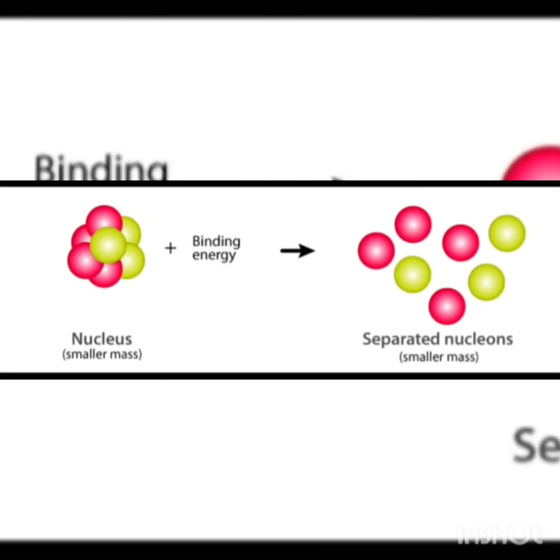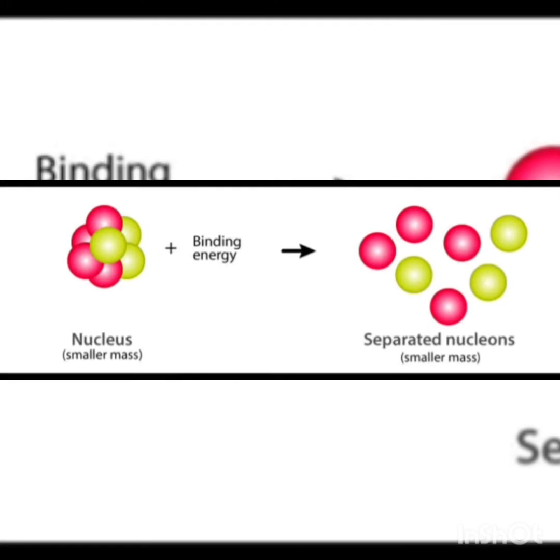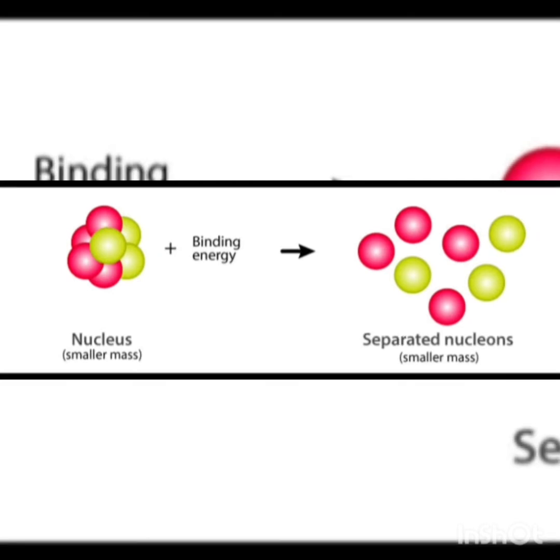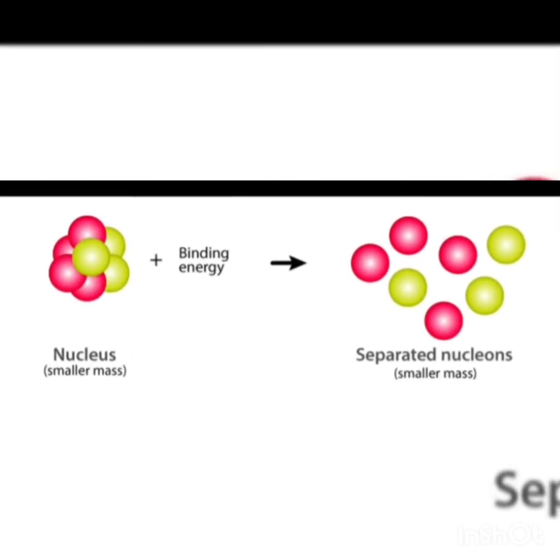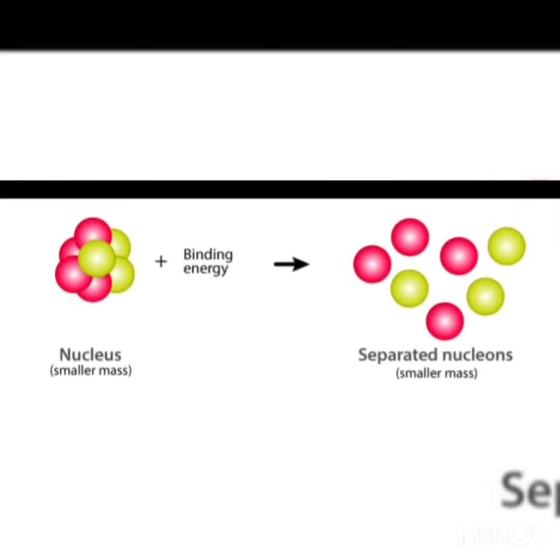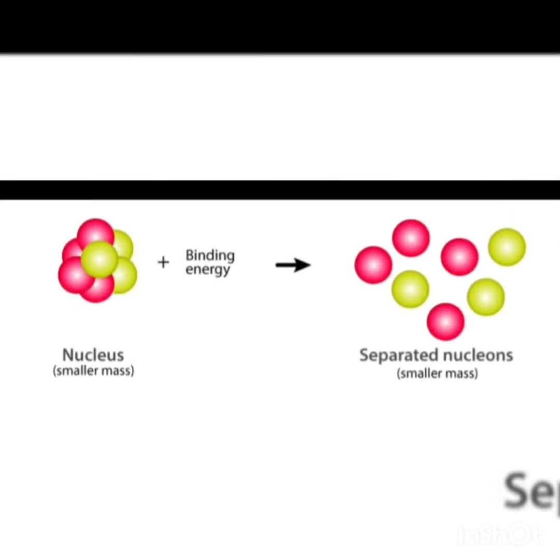The binding energy of a nucleus is that energy which is equivalent to the very small amount of mass which disappears when nucleons bind each other in the nucleus of an atom. As you can see, here the nucleus together is being held by a certain amount of energy. That energy is known as the binding energy.